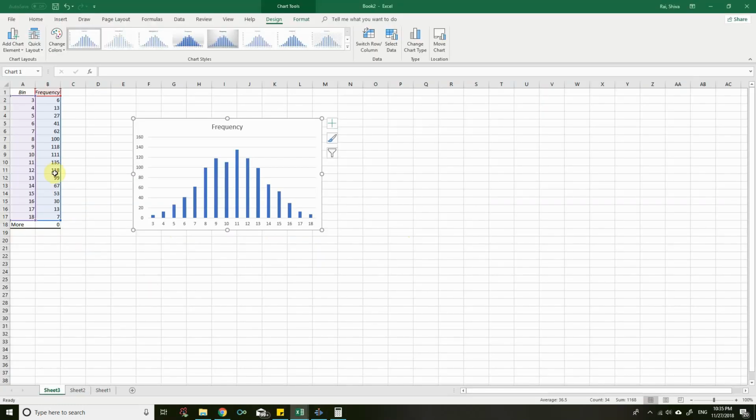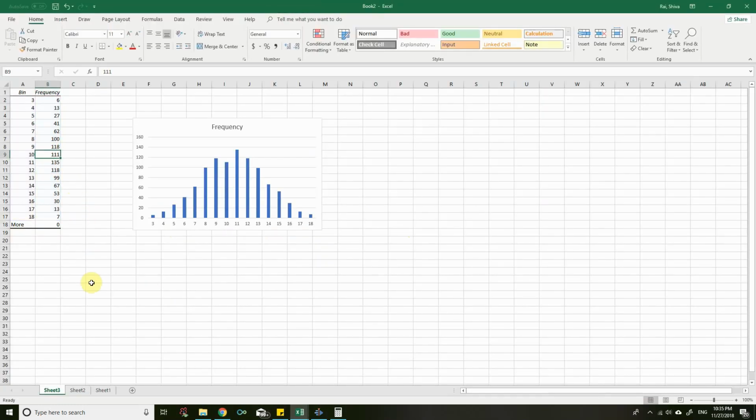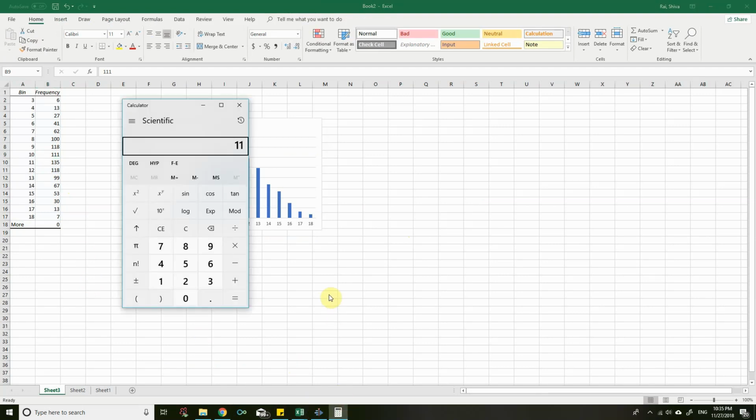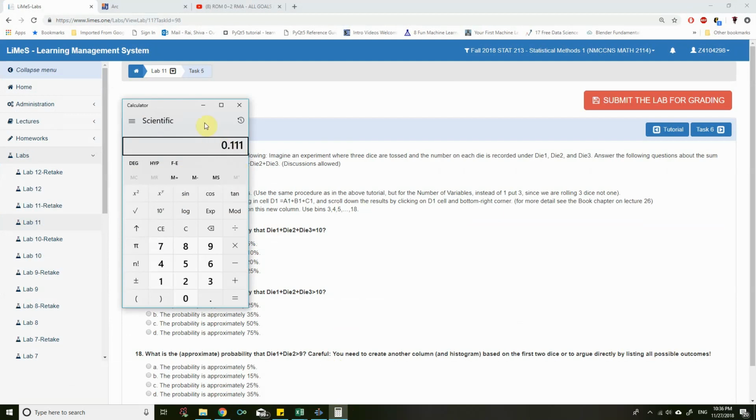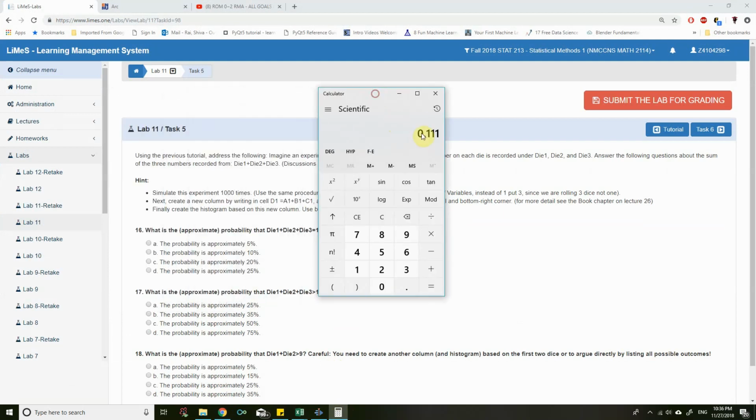For 10 we have 111, divided by 1000 since there were 1000 rolls, so 0.111. The probability is approximately 10%, since 0.111 means 11.1%.